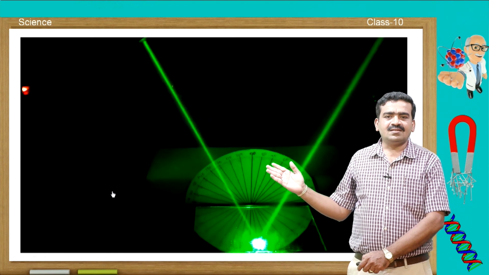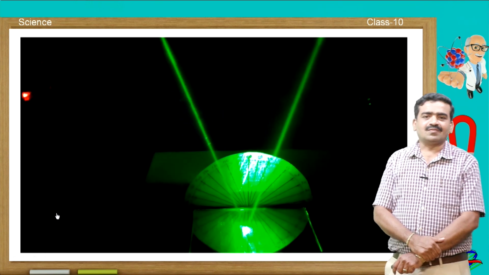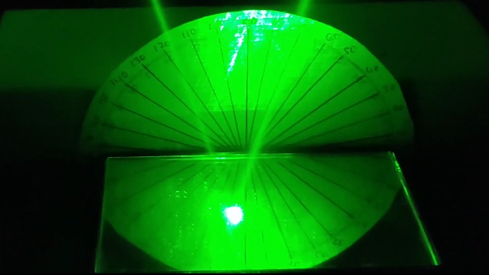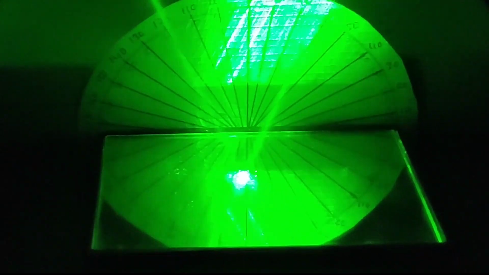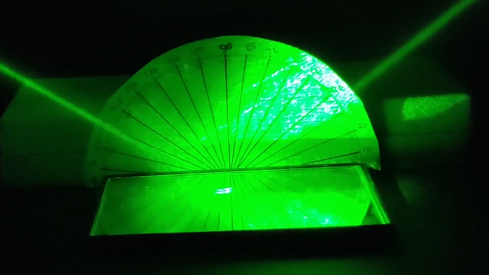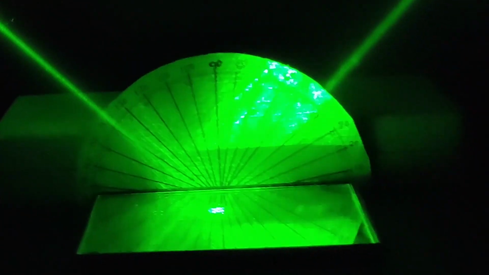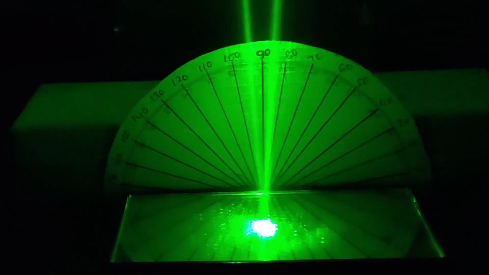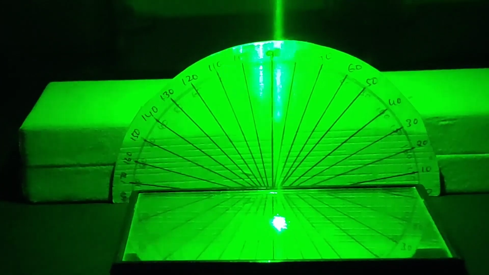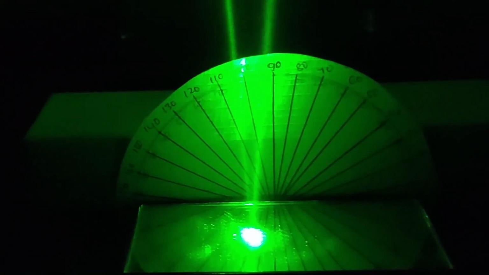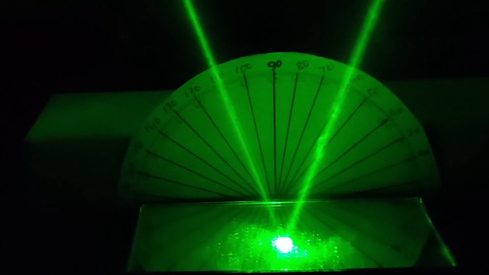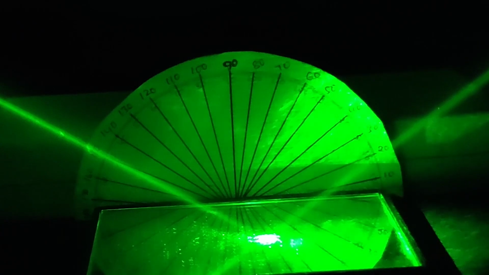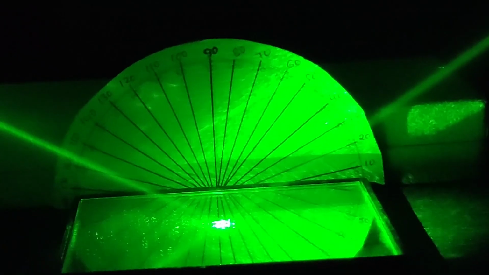My dear student, here you have a wonderful experiment with respect to the first law of reflection. Here you can see both the incident ray as well as the reflected ray with respect to the protractor, and if you see clearly, you can notice that the angle of incidence is equal to the angle of reflection. If the ray of light is incident at an angle like 30 degrees or 40 degrees, the reflected ray also comes out from the surface at the same angle. So, this experiment confirms the first law of reflection.